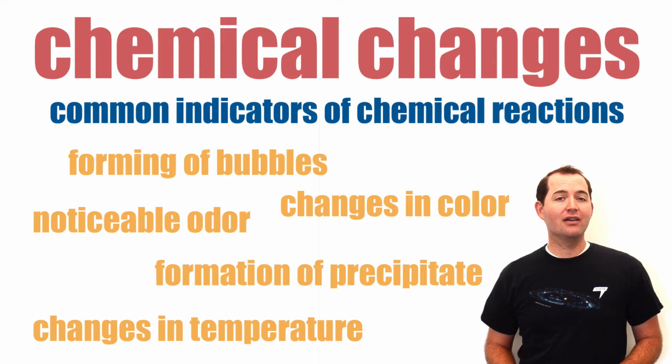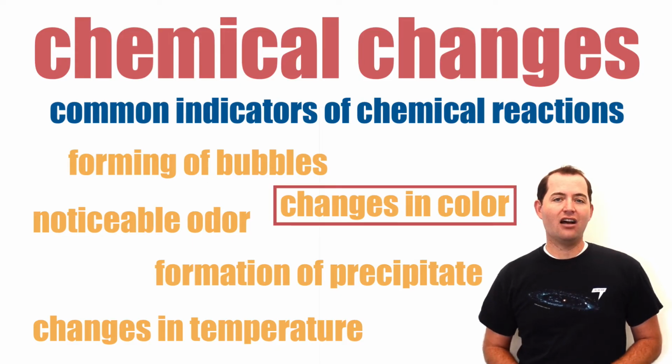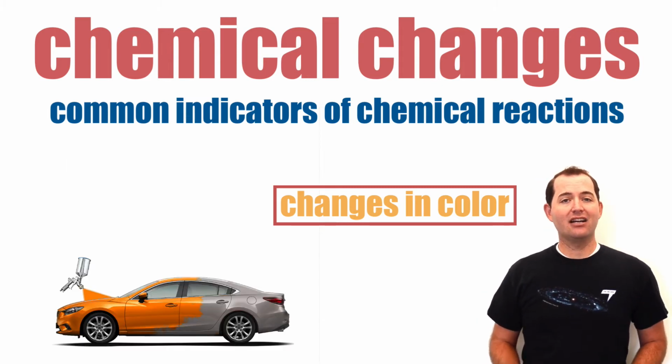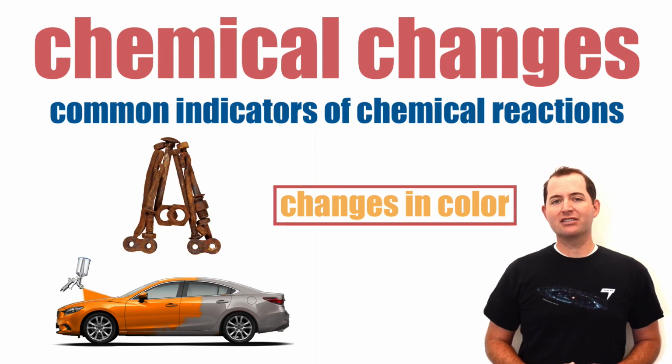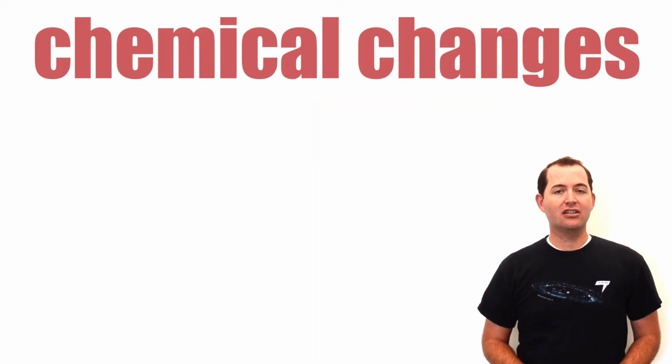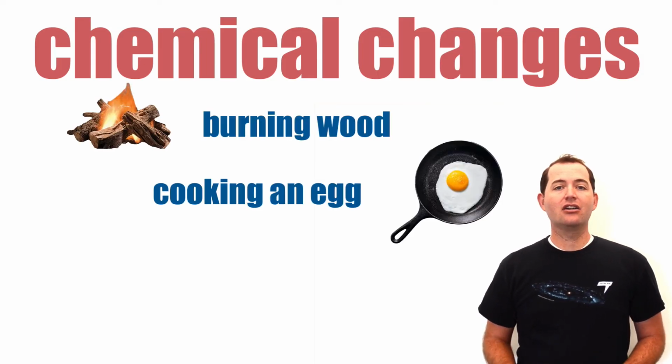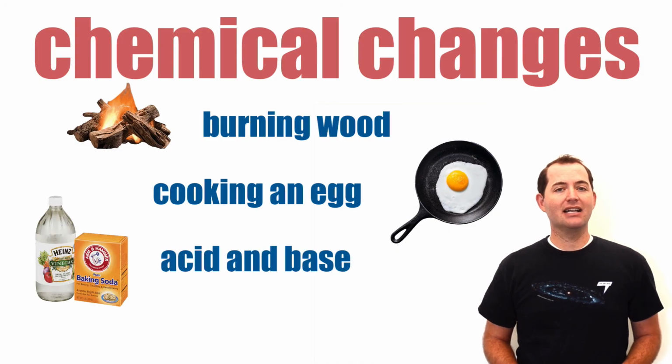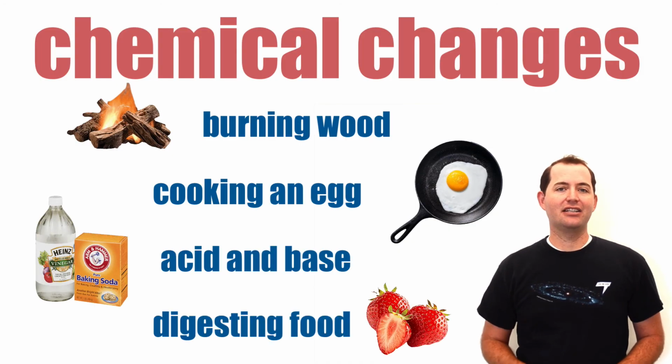It's important to note that a change in color does not always indicate a chemical change. Instead, it indicates that a chemical change may be occurring. For example, painting a car would represent a physical change rather than a chemical change. The change of color caused by the formation of rust, however, is the result of a chemical change. Some examples of a chemical change include burning wood, cooking an egg, mixing an acid and a base, and digesting food.